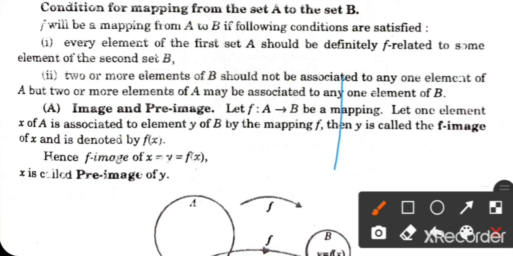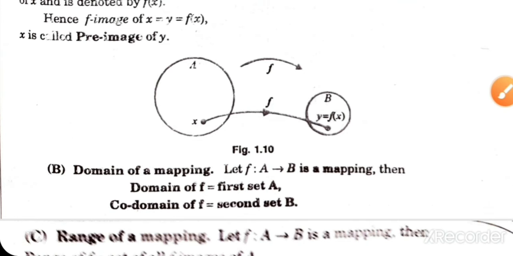Image and pre-image. Suppose f(x) is the image of x, that is denoted by y, then x is the pre-image of y. Domain of f is the first set, codomain is the second set, and the collection of all images, which is a subset of B, is called the range of the mapping.